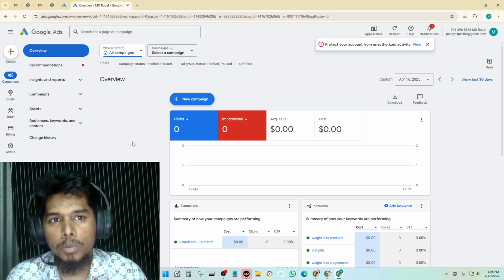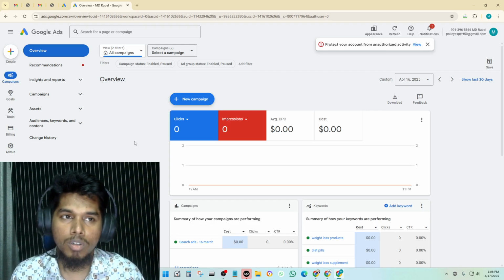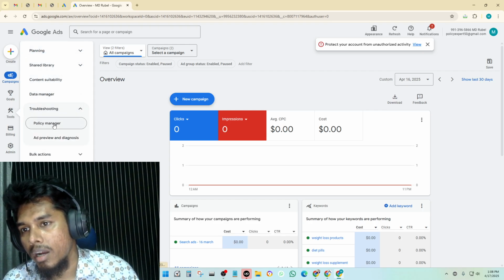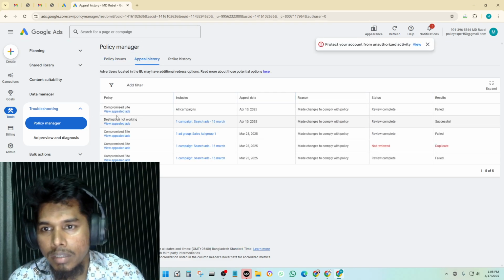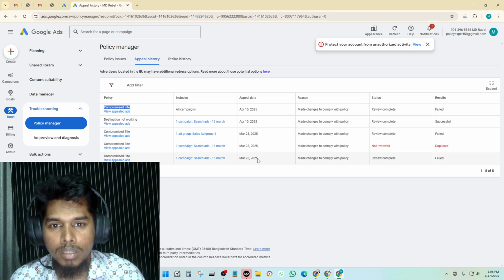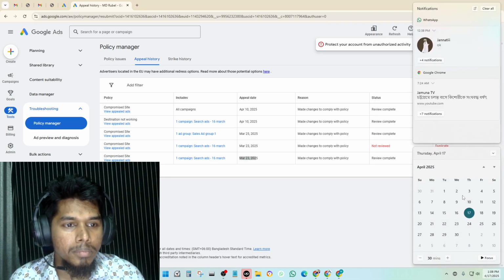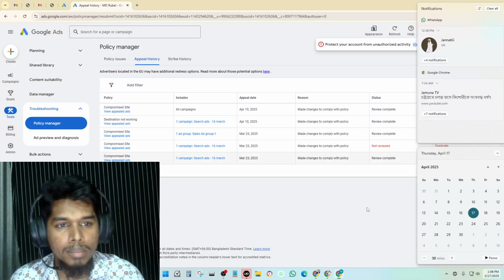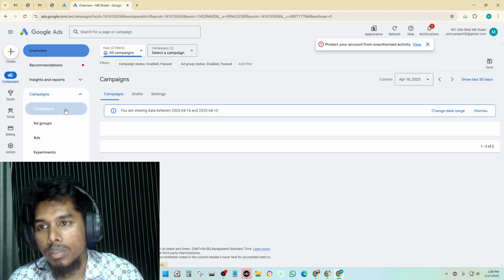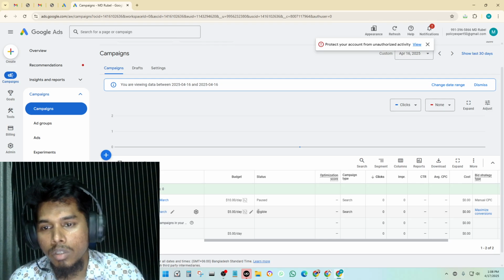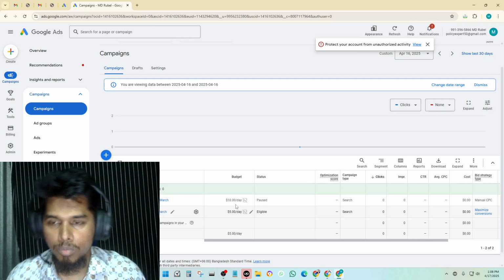Today I'm going to show you my recent successful project. This Google Ads account got disapproved for a compromised site issue. If I go to Policy Manager, you can see in the appeal history there was a compromised site issue. That was from 23 March, and today is 17 April. If I go to the campaign section, you can see it's now eligible. The client hired me, I worked on this case, and now it has successfully been approved.